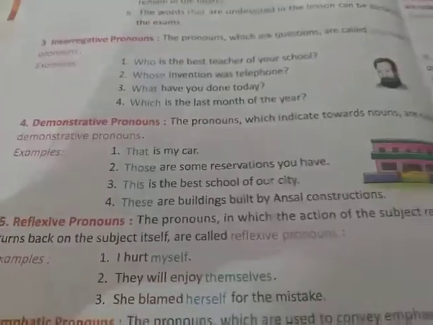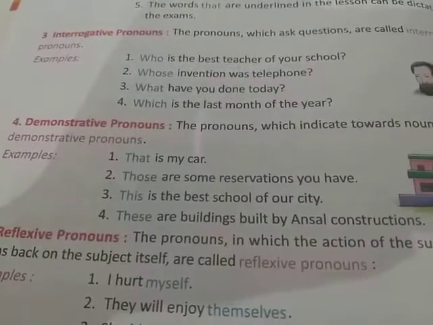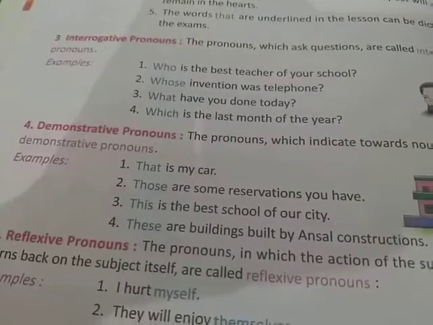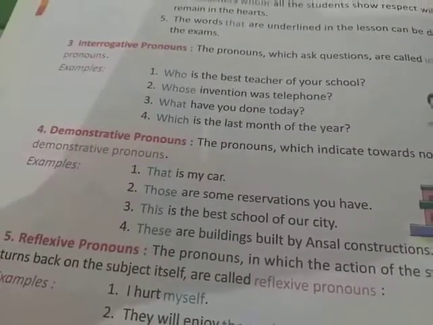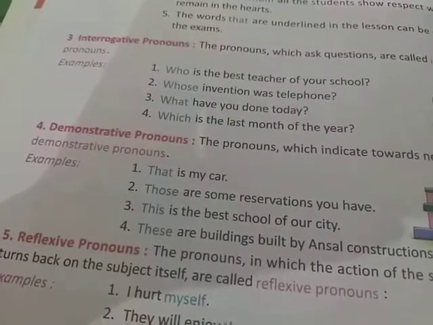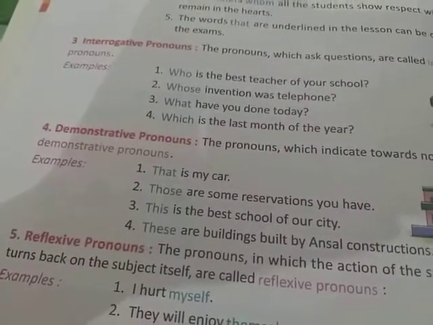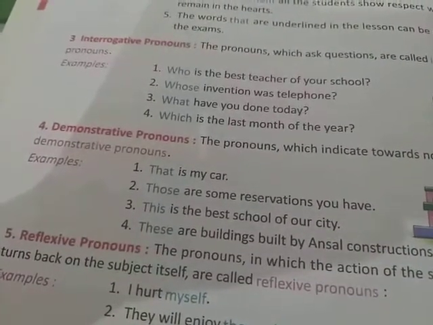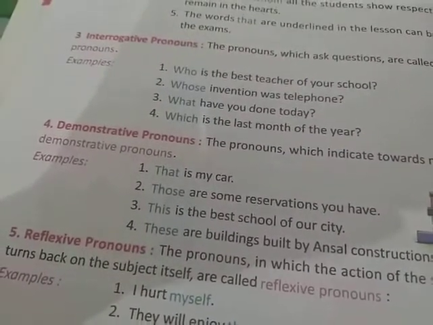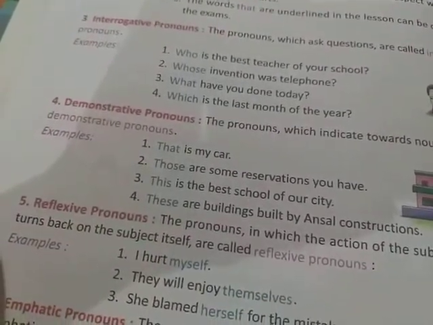That means the pronoun which indicates towards a noun is called a demonstrative pronoun. If the pronoun is used to point out the object to which they refer, that means they are demonstrative pronouns. For example, this book is mine, that pen is yours.